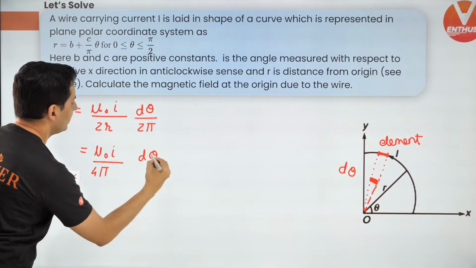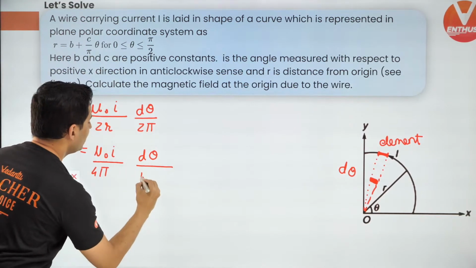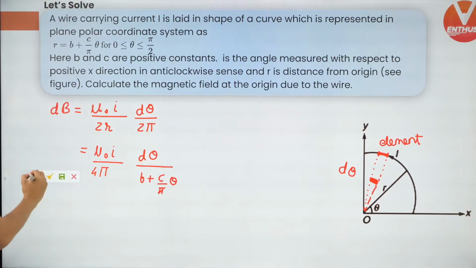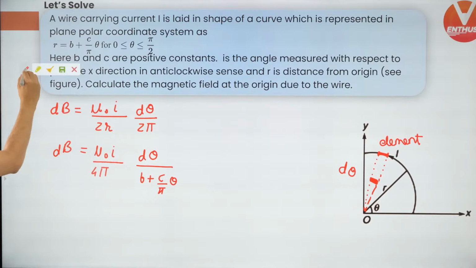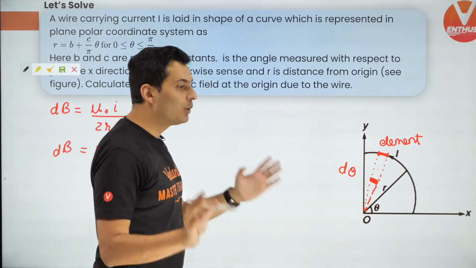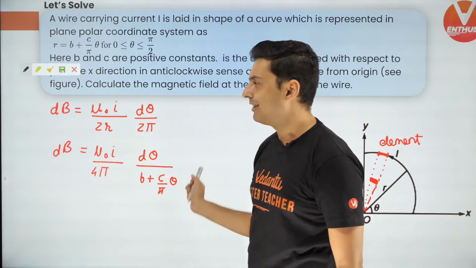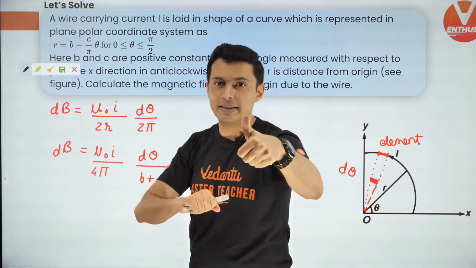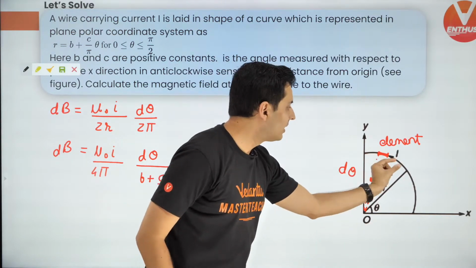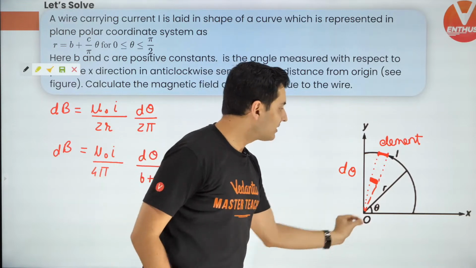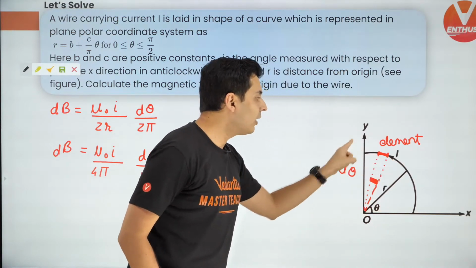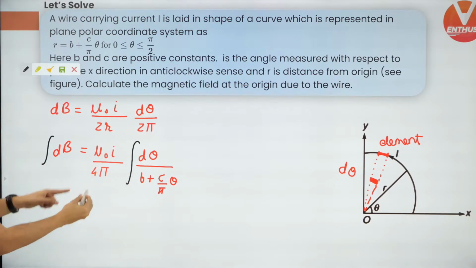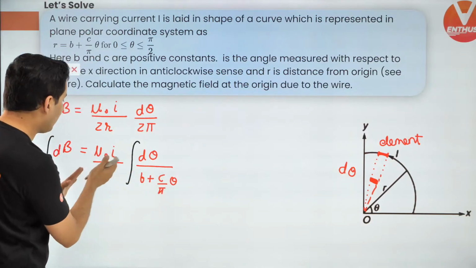And I will have d theta, and over here I'll have b plus c by pi theta. Now this is a very good form. It's a very beautiful form where you can actually integrate this. Because when you integrate this, you are going to get the total field. This dB is because of this element. Each element will give magnetic field which is at different R's. So adding all their dBs, I will get the total field. So I need to integrate this and this. These are all constants, so I have thrown them outside the integral.